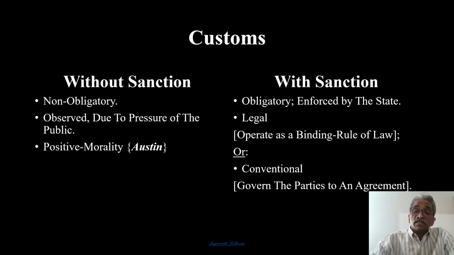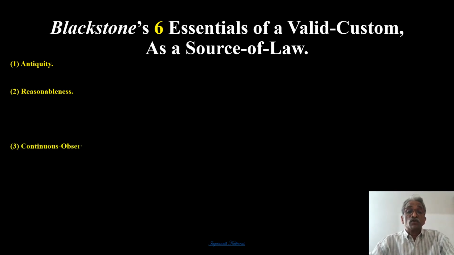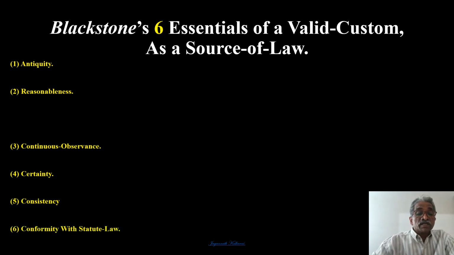When we consider custom as a source of law, we need to consider this important thing: what are the essentials of a valid custom as a source of law? Blackstone, the great jurist, mentioned the six essentials of a valid custom. Number 1 is antiquity. Number 2 is reasonableness. Number 3 is continuous observance. Number 4 is certainty. Number 5 is consistency. And number 6, it should be in conformity with statute law.